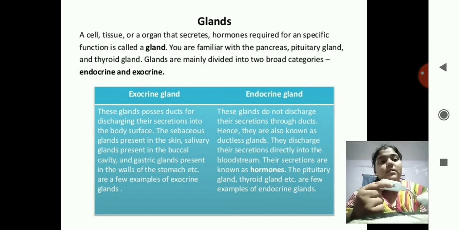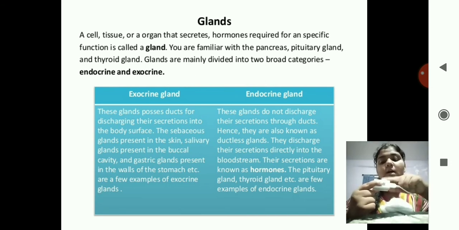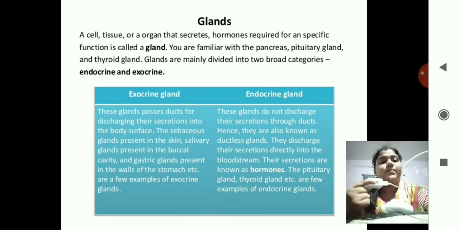You can see that I have kept a cotton over here. We can say that this is a gland, and this is an organ where we want this hormone to travel. The hormone will travel through this duct, and then this duct comes to that organ, and then the hormone is released in that organ. So this is known as exocrine gland. Exo means everything is happening outside the gland.